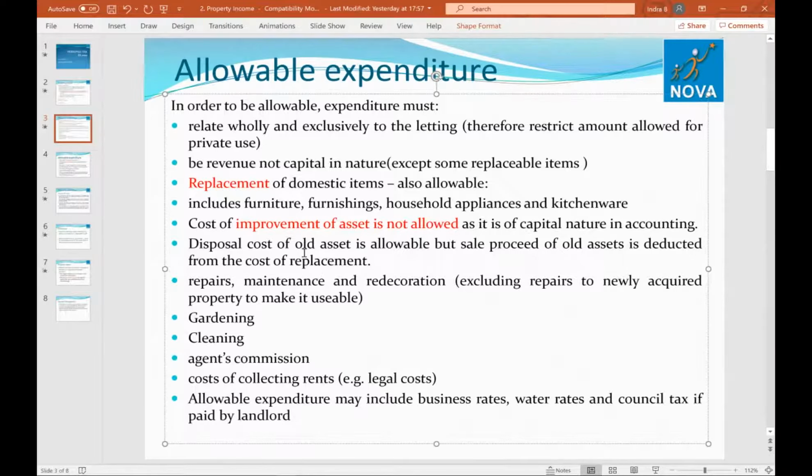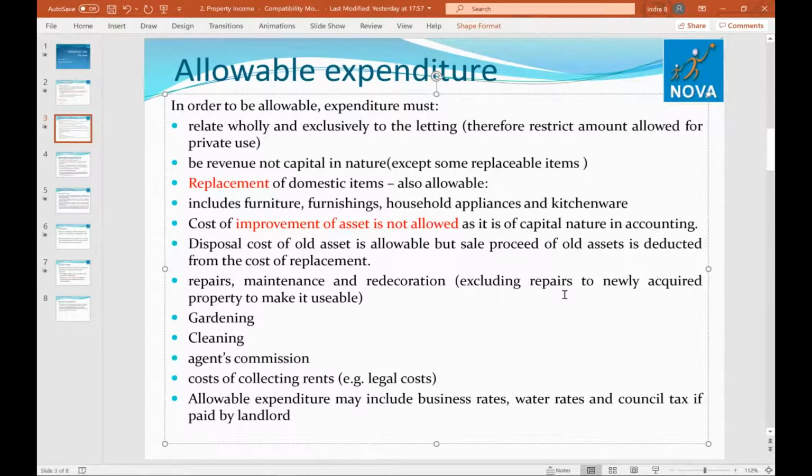So the disposal cost of the old asset is allowable, but the sale proceeds are deducted from the cost of replacement. Then repairs, maintenance, and redecoration are allowed, excluding repairs to a newly acquired property to make it usable. But it's not that you are making something new.